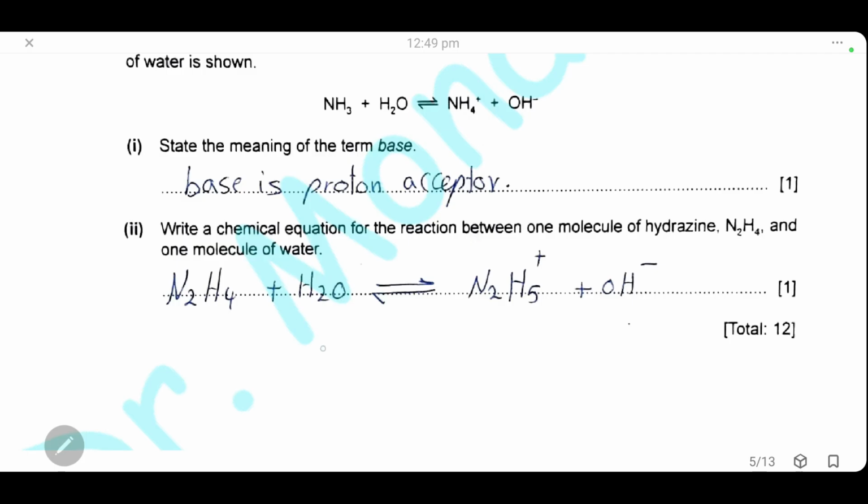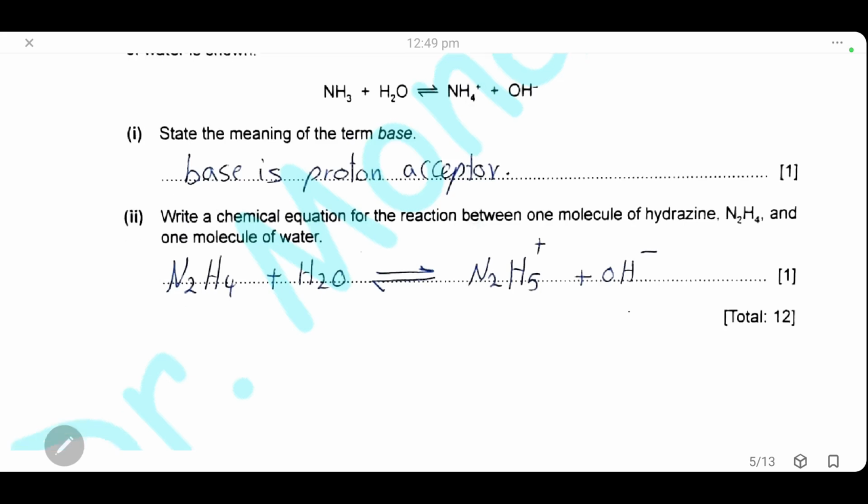Water here in this reaction acts as an acid. Why does it act as an acid? Because it donates a proton. An acid is a proton donor. So it acts like an acid because it donates a proton.